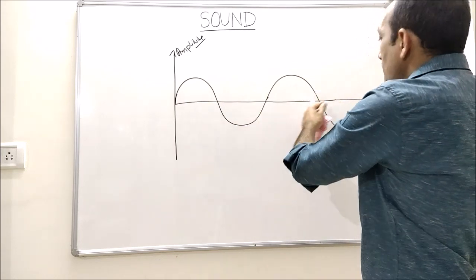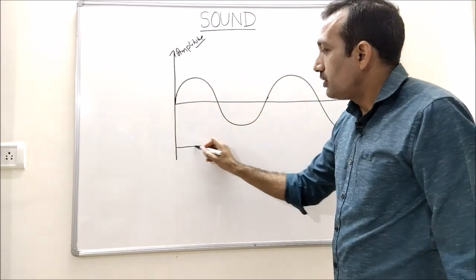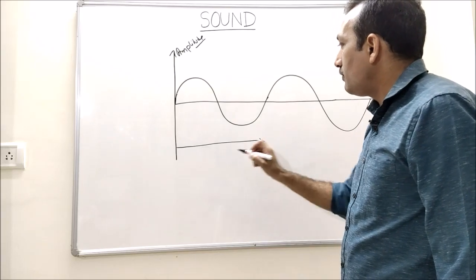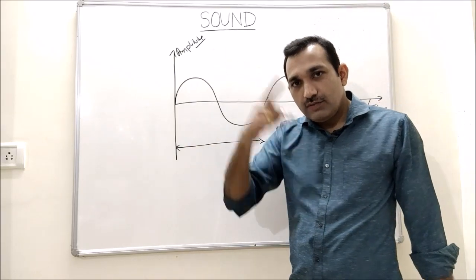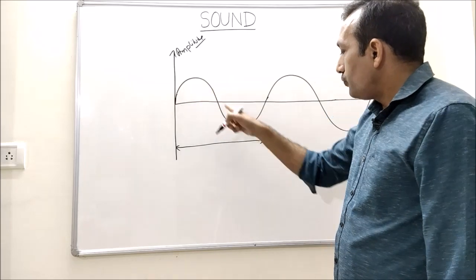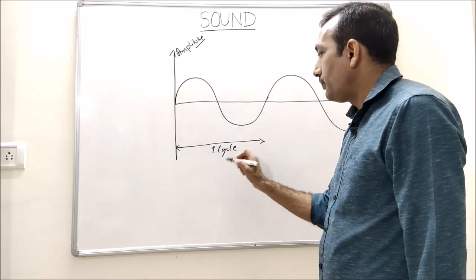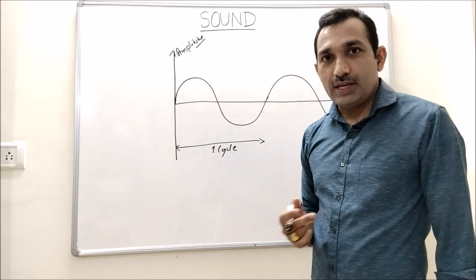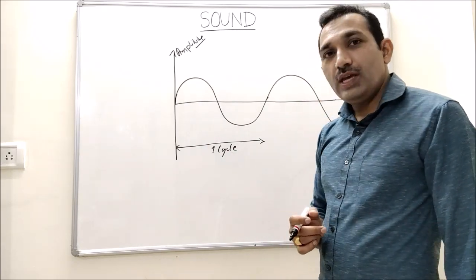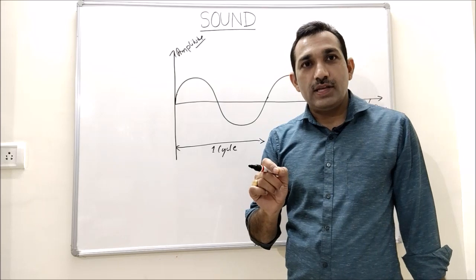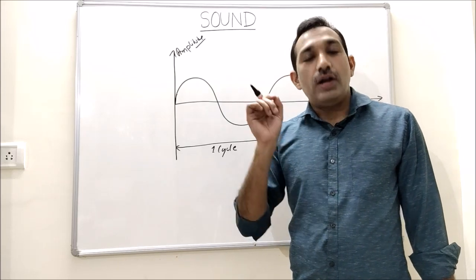So same thing is keep repeating again and again. That means this is kind of a cycle which keep repeating. So this portion is called one cycle. This cycle keep repeating, and the number of cycles repeated in